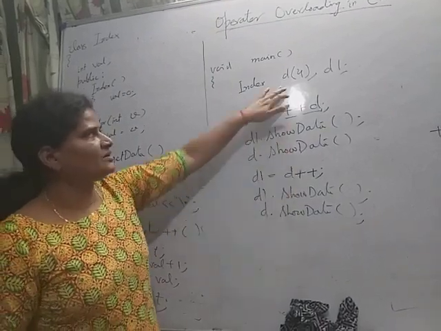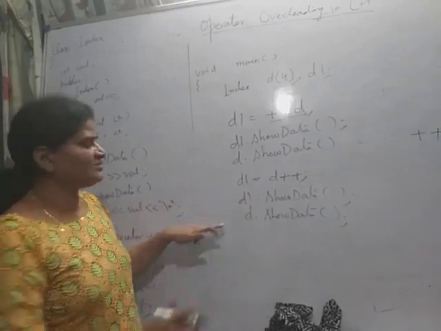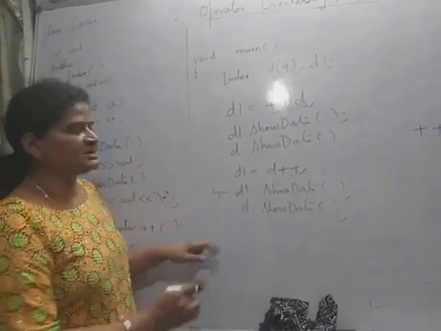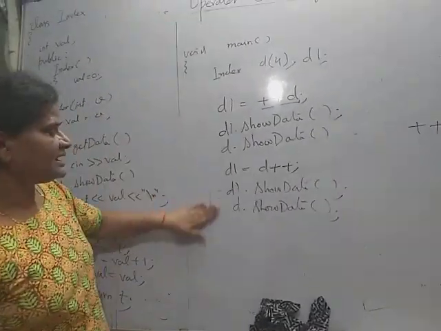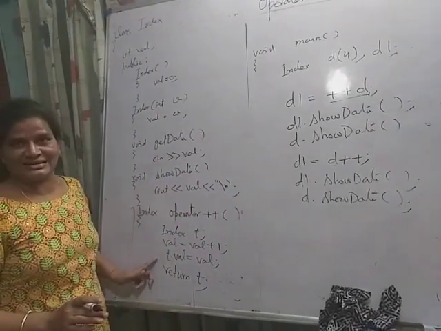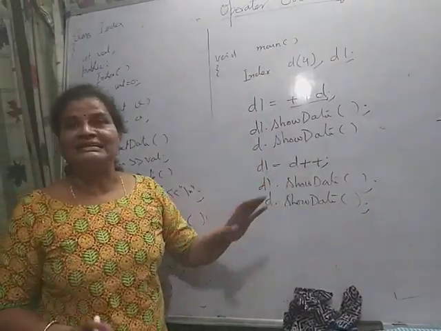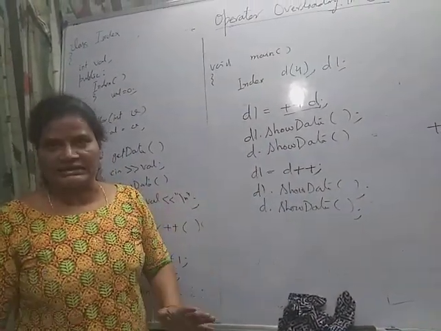Like if the value of d is 4, then after the execution of this statement, value of d1 should be 4 and the value of d should be 5. But if I call this statement, then it will not work correctly. After the execution, both d1 and d will be incremented.